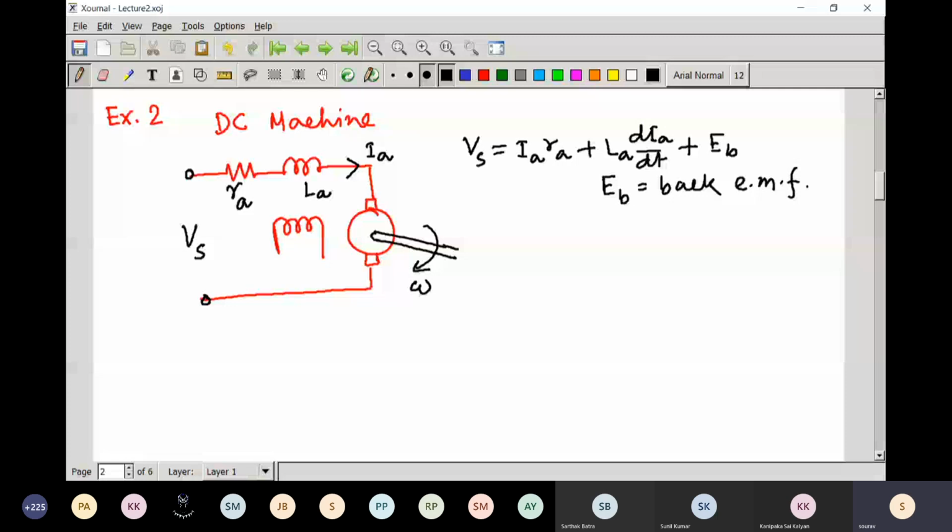The back EMF is directly proportional to the speed of the motor, with Kb as the constant. The developed torque in the DC machine is equal to Kt Ia. For the mechanical equation, if you consider the inertia of the shaft and the viscous coefficient, you can write J d omega by dt plus B omega plus TL, where TL is the load torque.